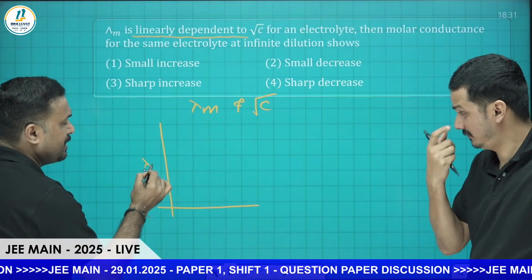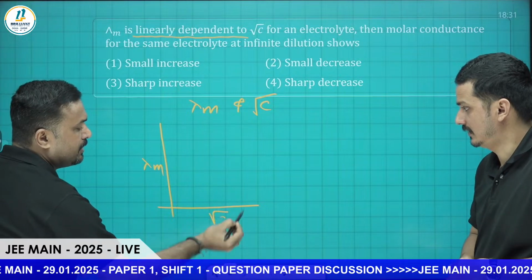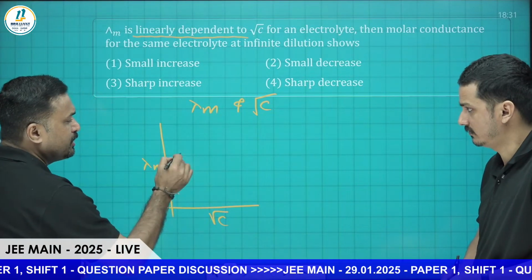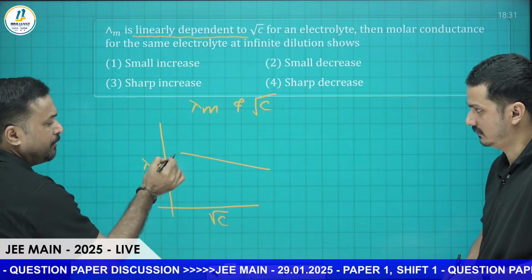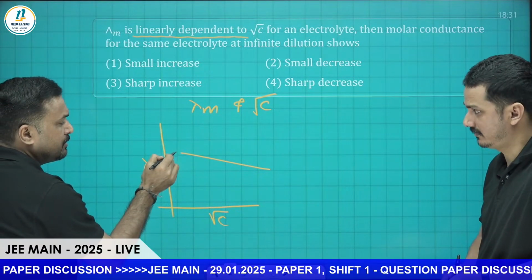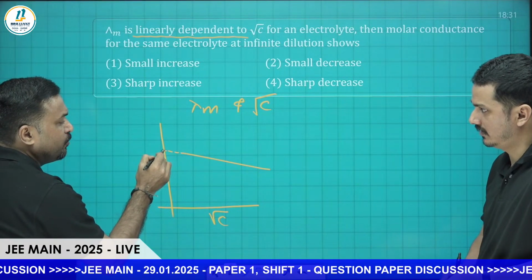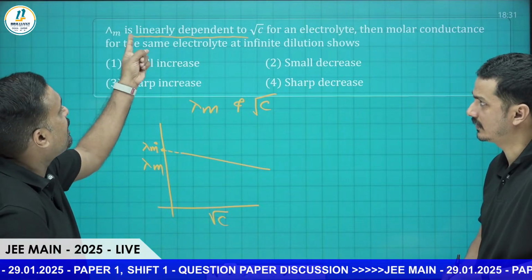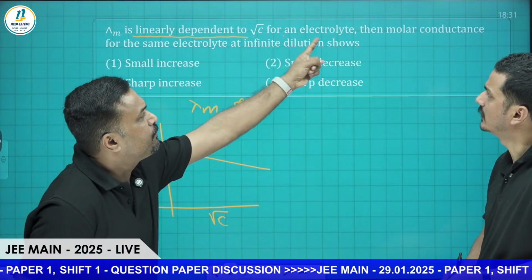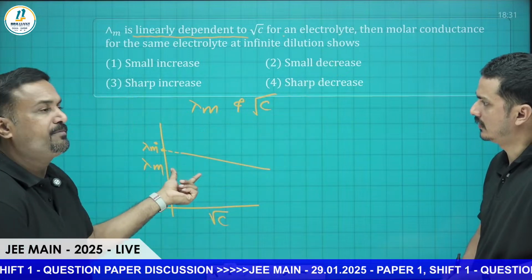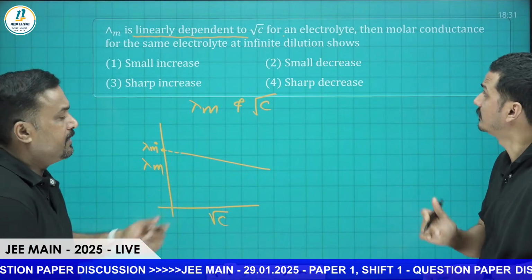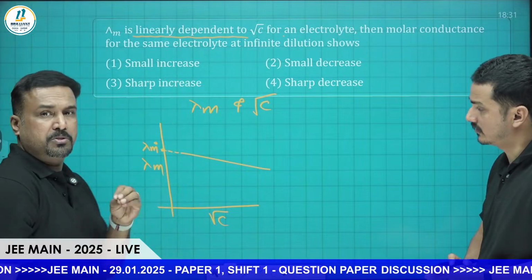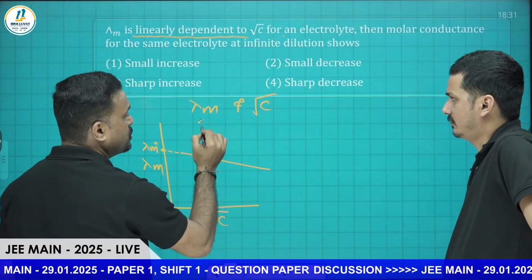We take lambda m over here and root c. The Debye-Huckel rule you are learning, then the graph will be like this. When you extrapolate this, you will get the y-intercept. That y-intercept is lambda m naught. They are telling lambda m is nearly dependent on root c for an electrolyte, which means the graph they are telling. The molar conductance they are talking about is for the strong electrolyte.